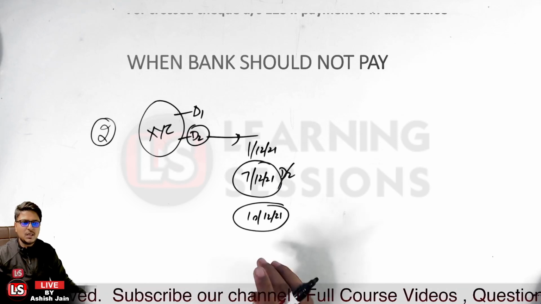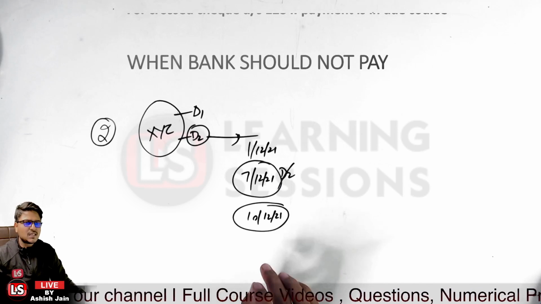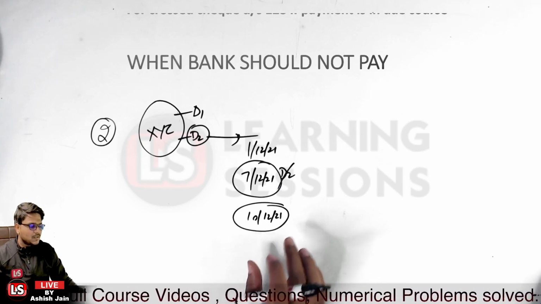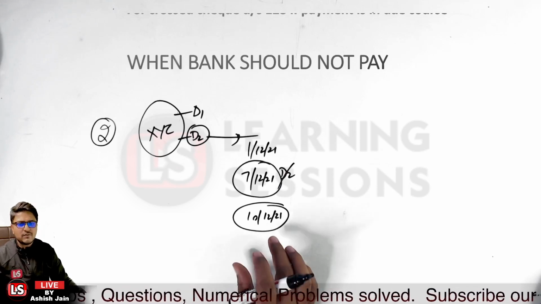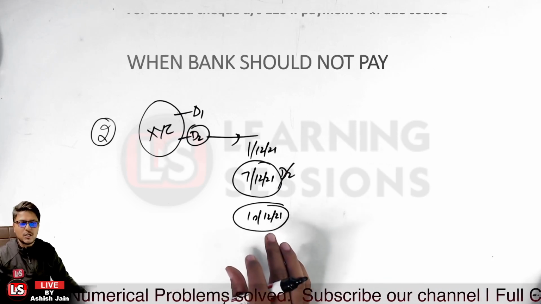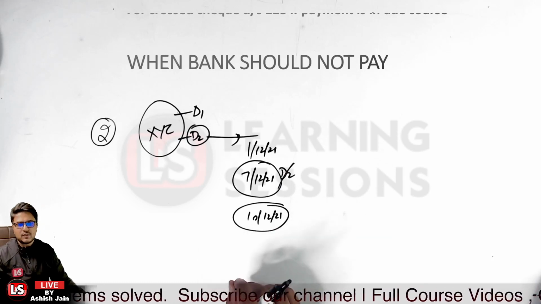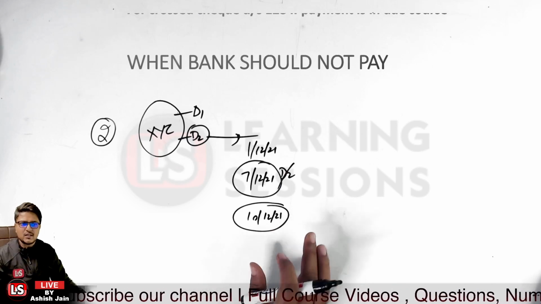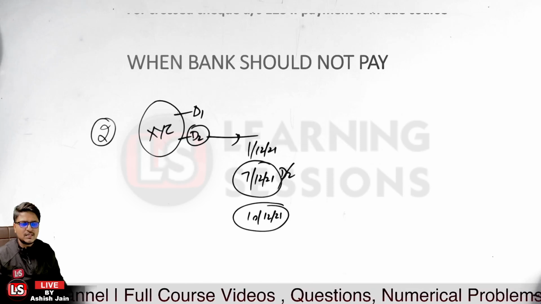The check must be honored in this case, because the company has perpetual succession. So the company's processes or operations are not stopped even after the death of the director. Even after the death of the director, the amount must be paid, and the instrument must be honored. Is that clear?